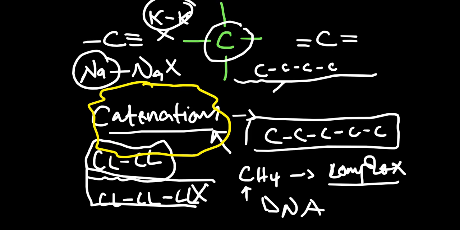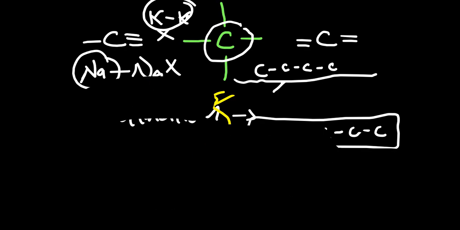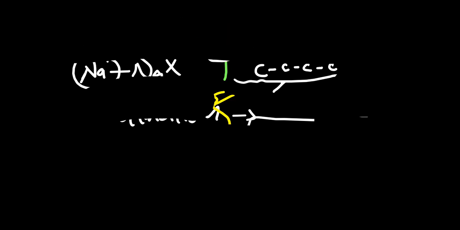continuously. Now, where does carbon get this ability to bond to itself continuously without stopping? Where does it get the catenation ability? Let's talk about that now. Let me just clean this up. So this catenation here, where does it come from?